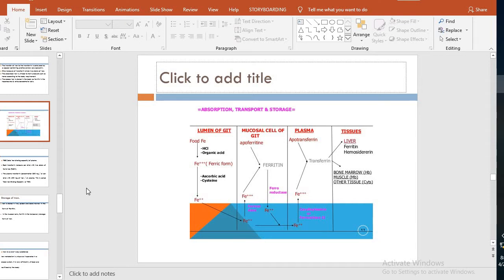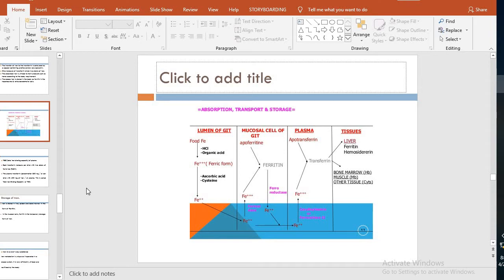We have studied this before, and now we will revise it. First of all, we take the food in which the iron is in the ferric form, and then the acidic medium releases it from the food. So hydrochloric acid is required.